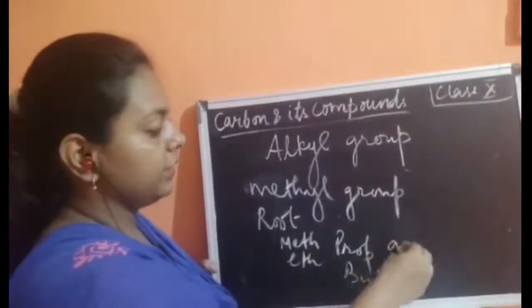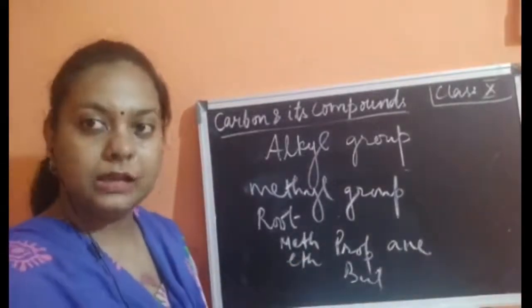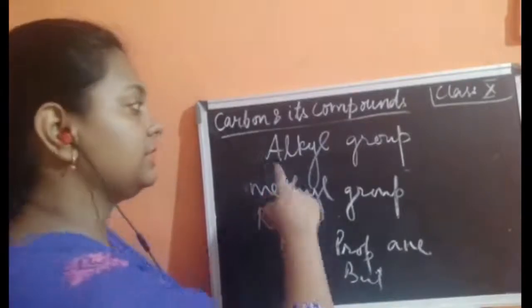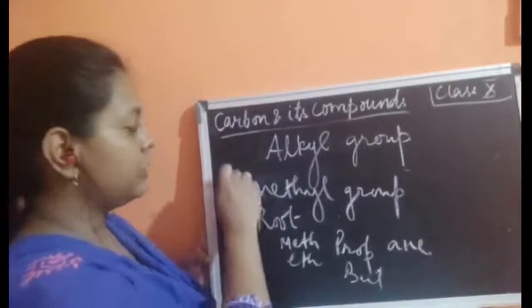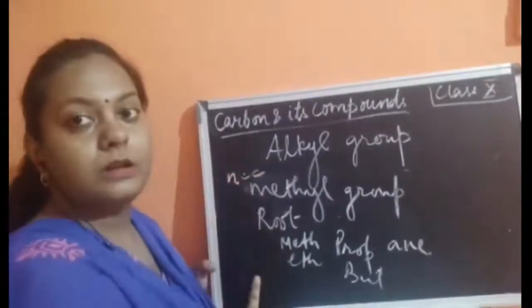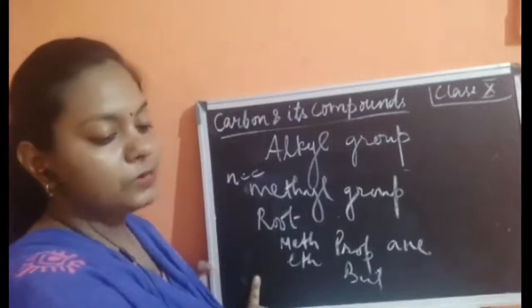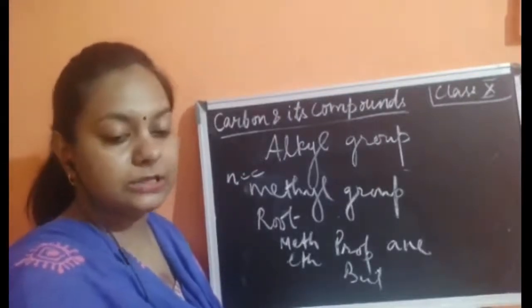After that you need to write ane, because it is the alkane group. But if we are writing the alkyl group, this root word remains the same, because the root word is based upon the number of carbon atoms.